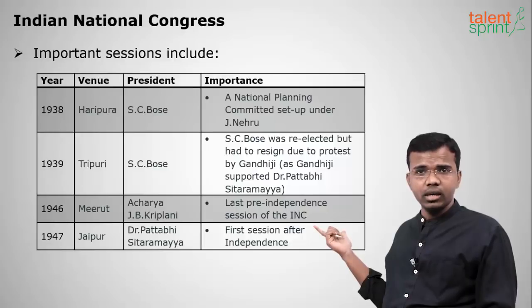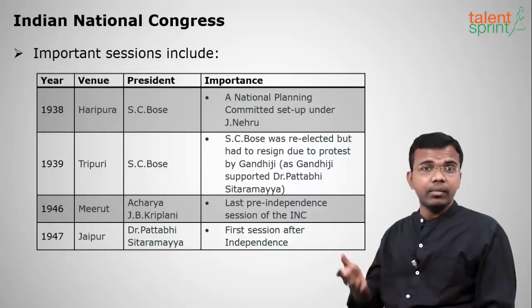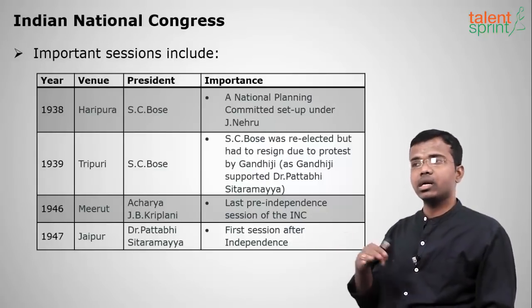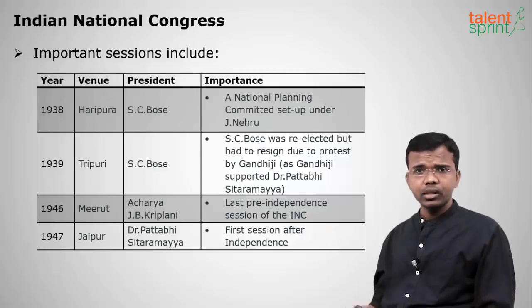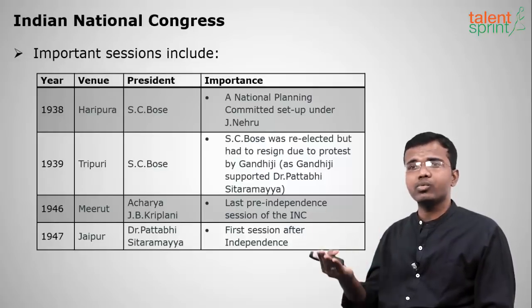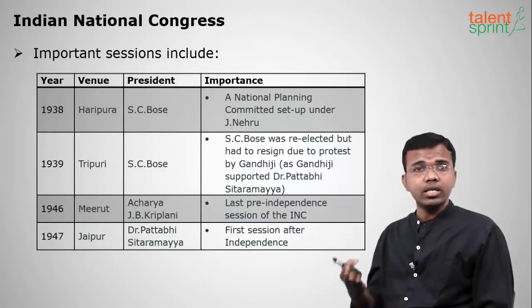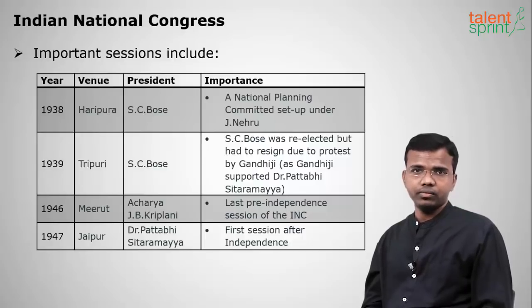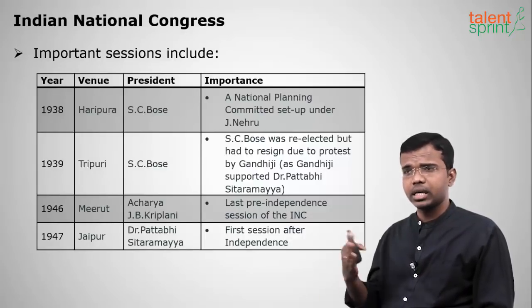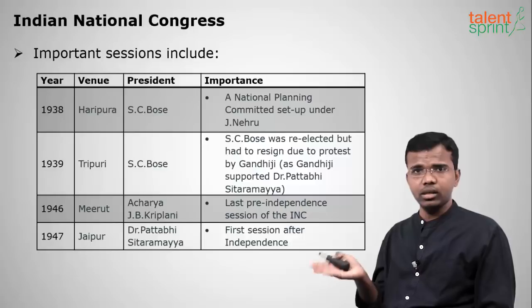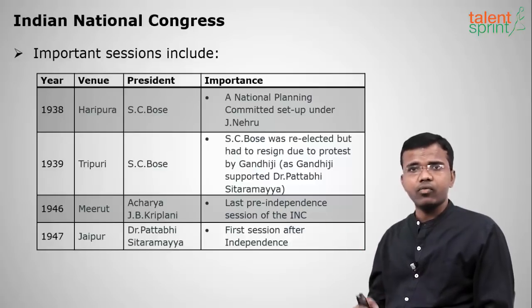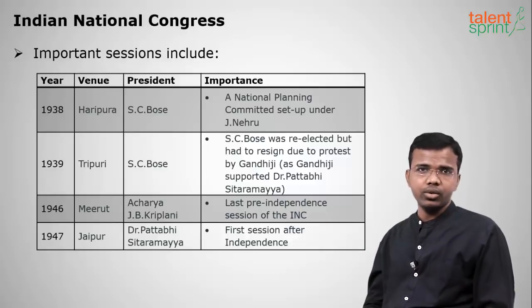Subhash Chandra Bose won, defeating Pattabhi Sitaramayya. Pattabhi Sitaramayya was supported by Gandhiji. Gandhiji did not want Subhash Chandra Bose to take up the presidency because he was a revolutionary leader. But Subhash Chandra Bose wins. But later he was forced to resign. Okay. But Pattabhi Sitaramayya will not come into the scene in 1939. Later in 1940 Rajendra Prasad will come into the scene.